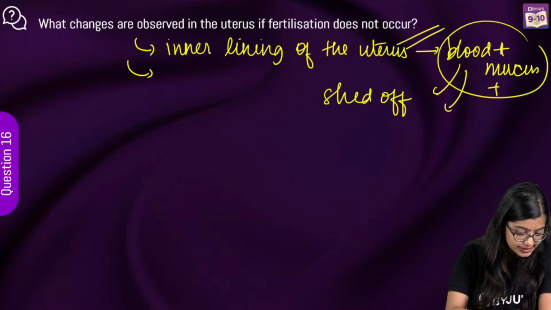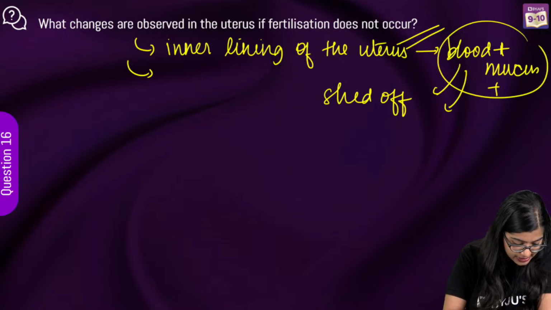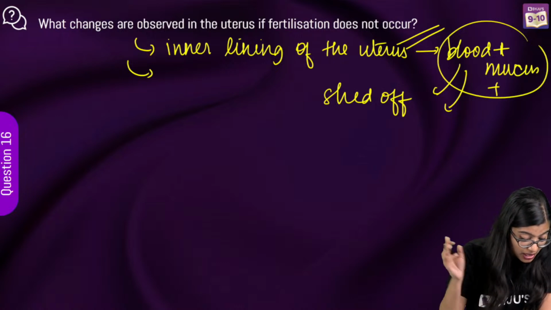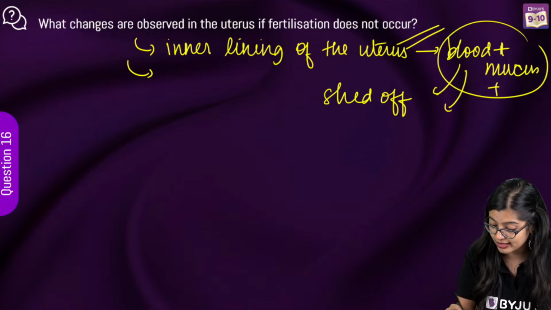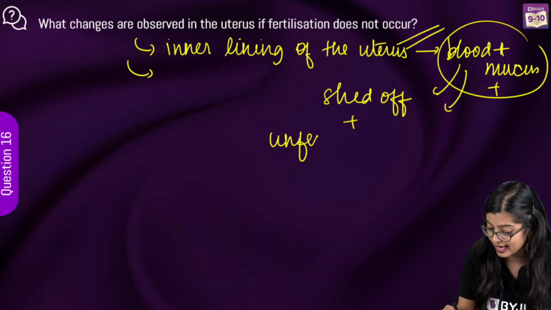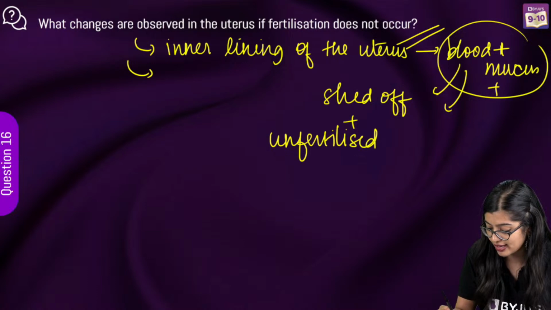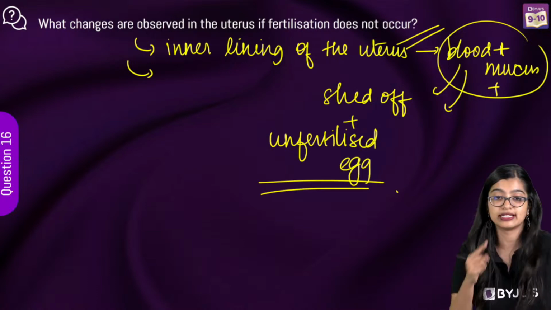Ma'am, once read my answer. Varsha, let me go back, I will read your answer. As the egg is not fertilized, the thick lining of the uterus is broken down and comes out through the vagina along with the unfertilized. Very good, yes. You will have to mention that it is the unfertilized egg. Very good, Varsha, very good. So you will have to mention this, okay?